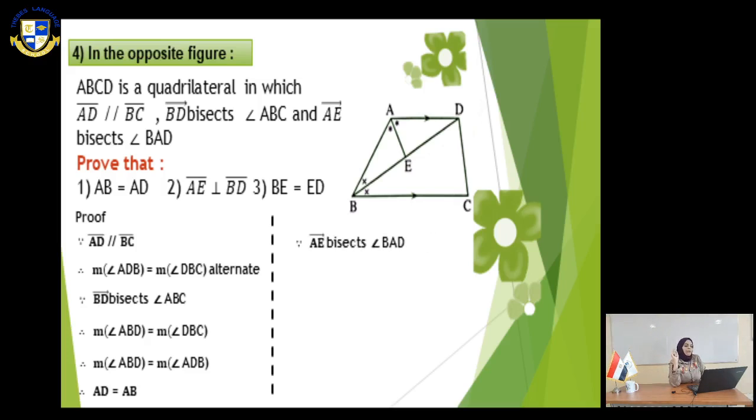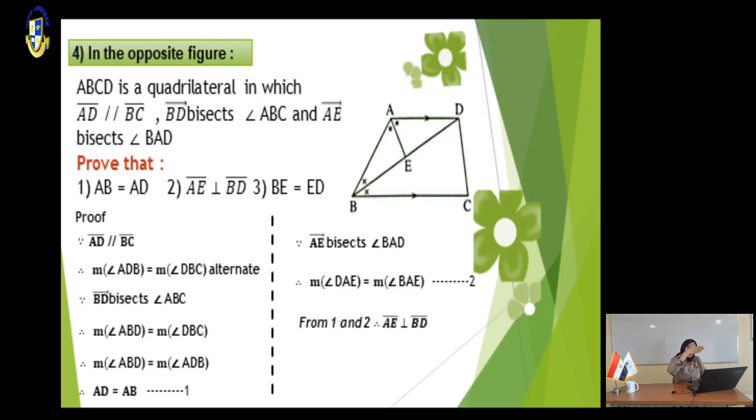So AE is perpendicular to BD. Also E bisects BD, so BE equals ED. Now we have finished. Thank you for your time.